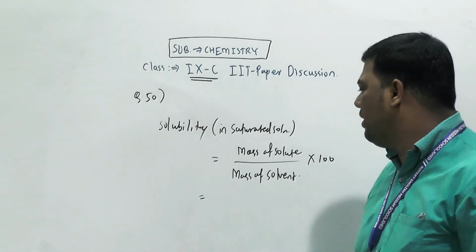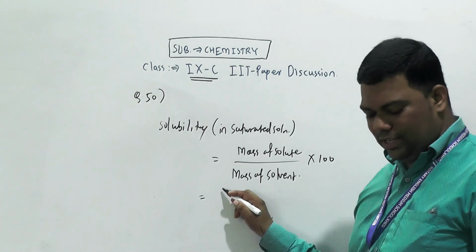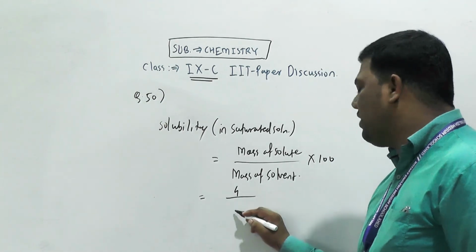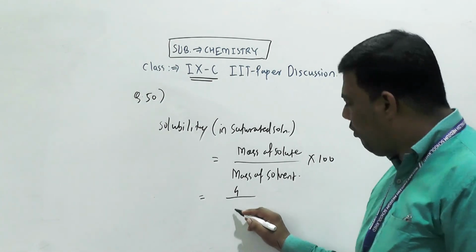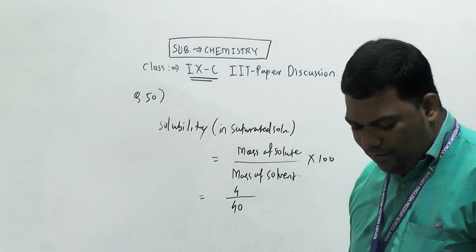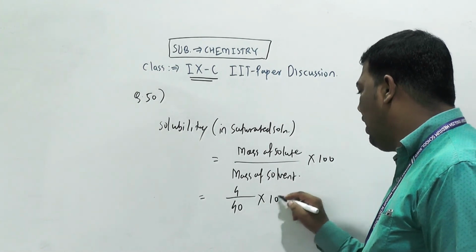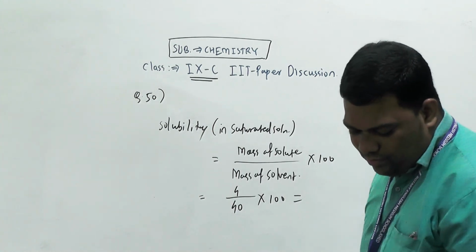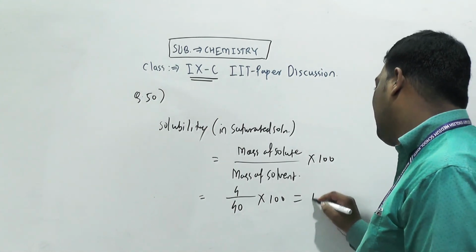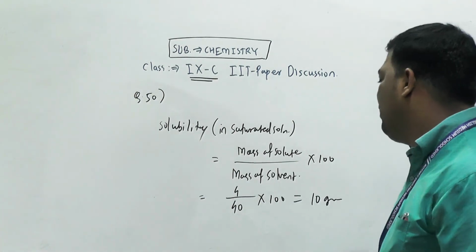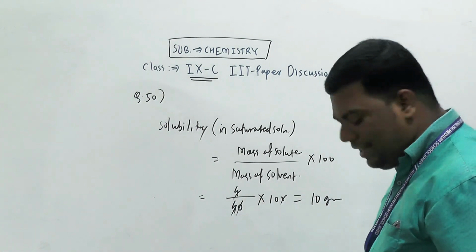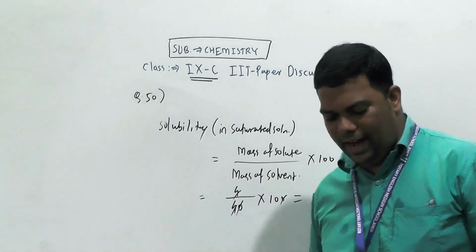Mass of solute they give 4, divided by mass of solvent, which is 40. So 4 by 40 into 100, you will get what, beta? Yes, 10 gram. 10 gram you will get here as the answer.